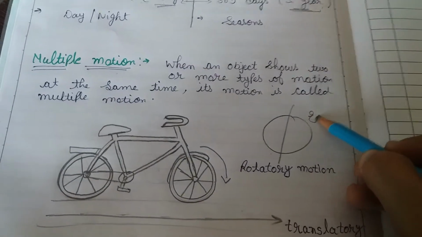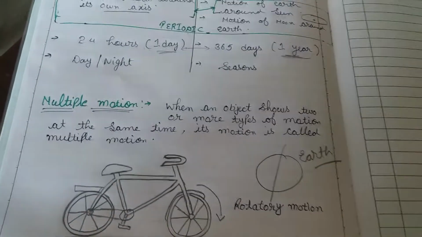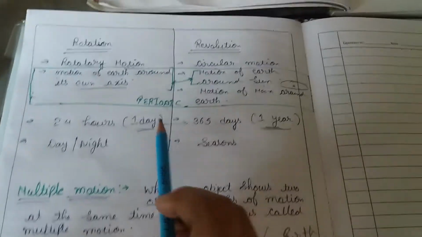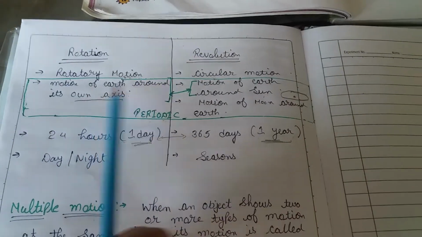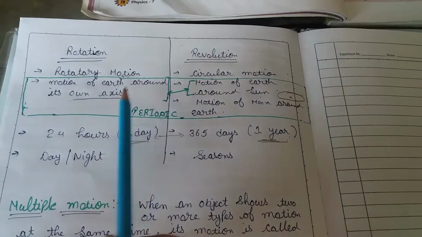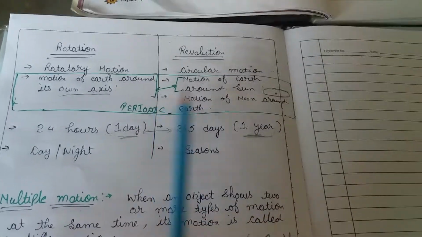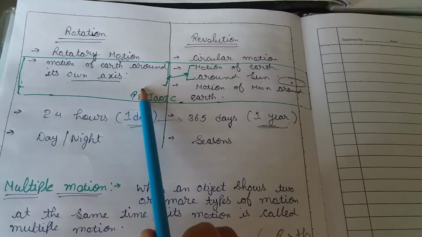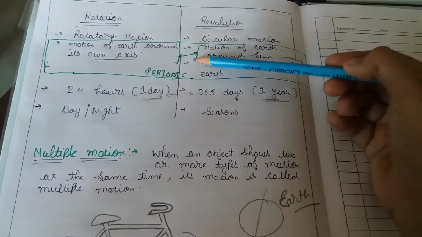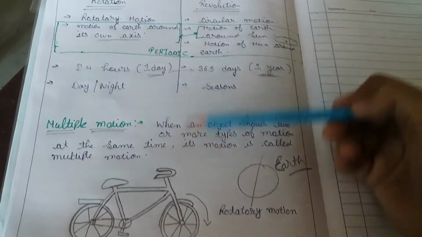Similarly, earth is also an example of multiple motion, because as the earth is revolving, it is also rotating itself, right? So that means the earth is showing multiple motion. So you can write these two examples in case of multiple motion. Okay.